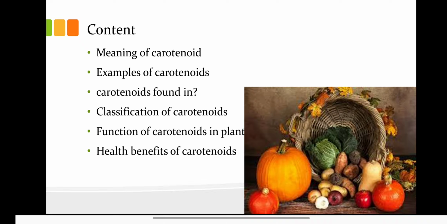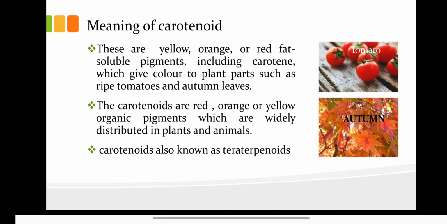Let's start with the meaning of carotenoids. Carotenoids are yellow, orange, or red fat soluble pigments, including carotene, which give color to plant parts such as ripe tomatoes and autumn leaves. In other words, we can also say that carotenoids are red, orange, or yellow organic pigments which are widely distributed in plants and animals. Carotenoids are also known as tetraterpenoids.